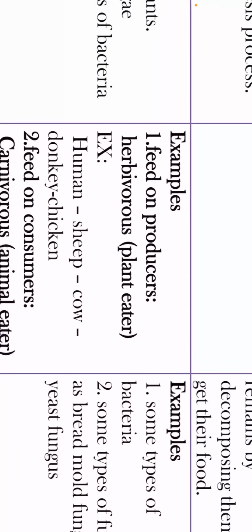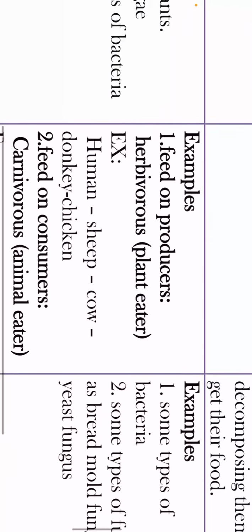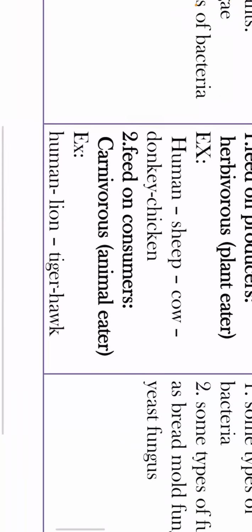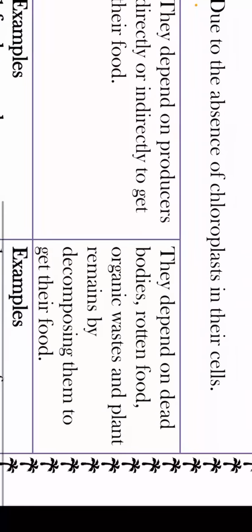Consumers that feed on producers are herbivorous, plant eaters, like human, sheep, cow, donkey, chicken. Those that feed on consumers are carnivorous, animal eaters, like human, lion, tiger, hawk. Okay? While decomposers depend on dead bodies.